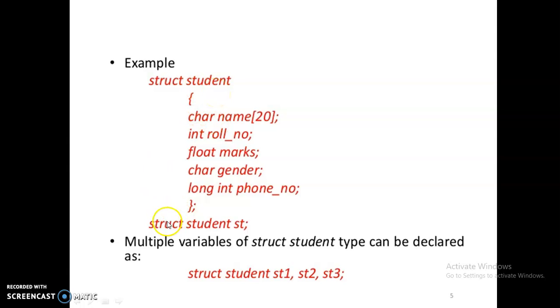After this curly brace is closed, this is the semicolon for the end of the structure definition, and then here the structure variable is declared. Struct is the keyword, student is the structure name, and then st is the variable of the structure. Multiple variables of structure student can be declared as struct student st1, st2, st3. For one structure student, you can define any number of variables.